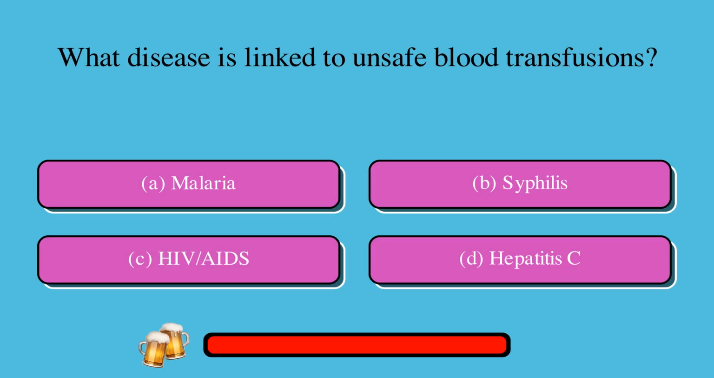What disease is linked to unsafe blood transfusions? A, malaria, or B, syphilis, or C, HIV/AIDS, or D, hepatitis C? The correct answer is C, HIV/AIDS.